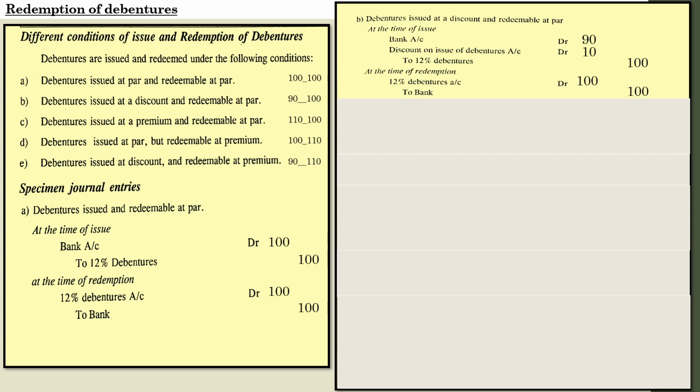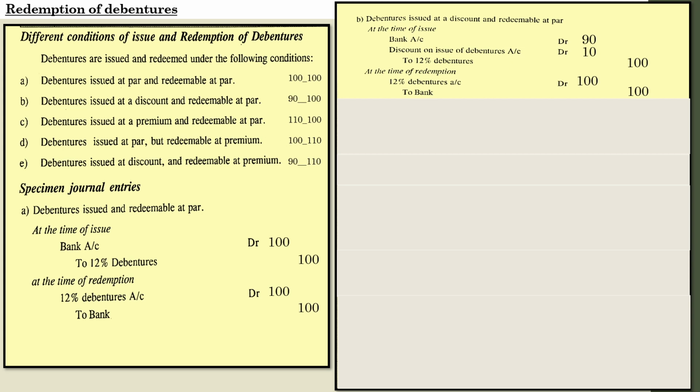Actually, why is the company providing a discount on issue and redeeming at par? Because when debentures are issued at a discount, the company will be agreeing to pay more than what it collected on the redemption. Here, see, the company has collected only 90 and provided 10 rupees discount, and even offered rupees 100 at the time of redemption.